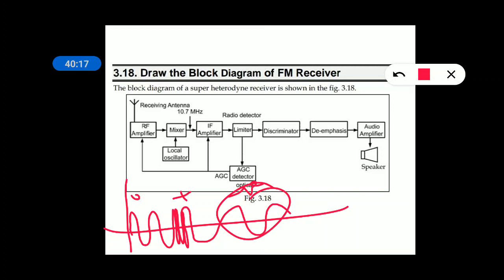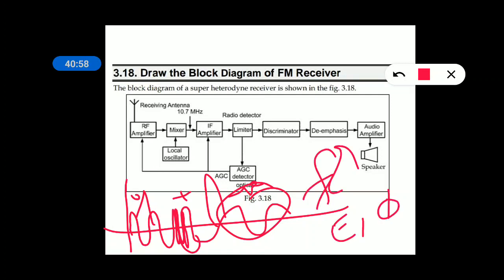modulator. But when the signals are transmitted from the transmitter towards the receiver, because of an external effect called noise, noise is added into all the signals, not only AM signal but also FM signal. So the noise exists in the form of voltage variations, hence the noise may be added here, here and here also. That gives variations in the amplitudes of the FM signal. That is the opposite of your FM definition. In FM, frequency is varied, but the amplitude and phase of the carrier should be constant.